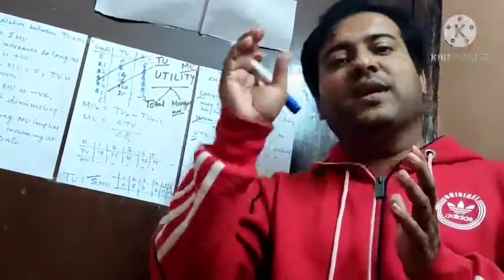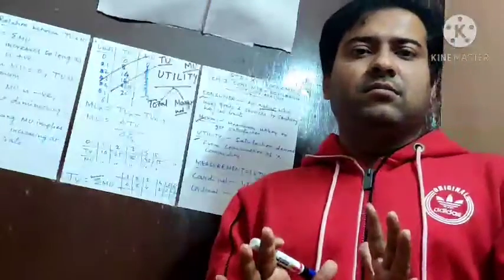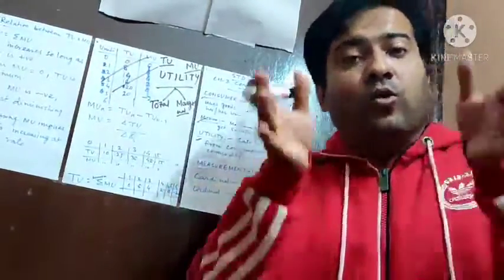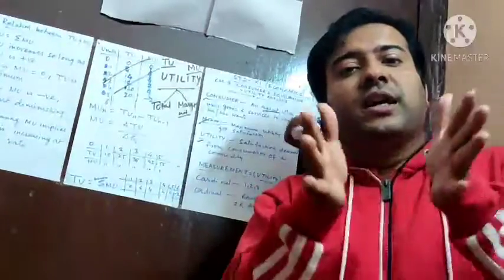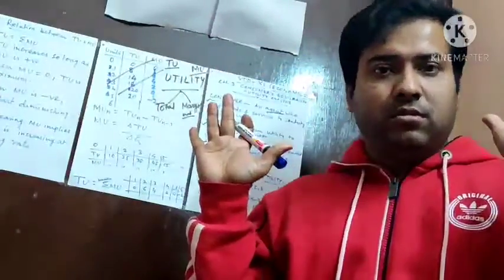It can be more, it can be less, that is not the question. But the total satisfaction that a consumer gets after consuming a commodity is termed as the total utility.